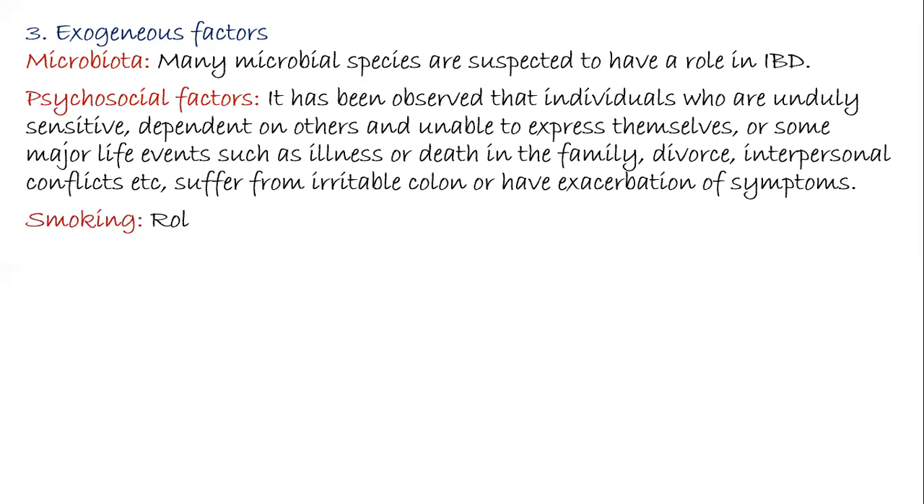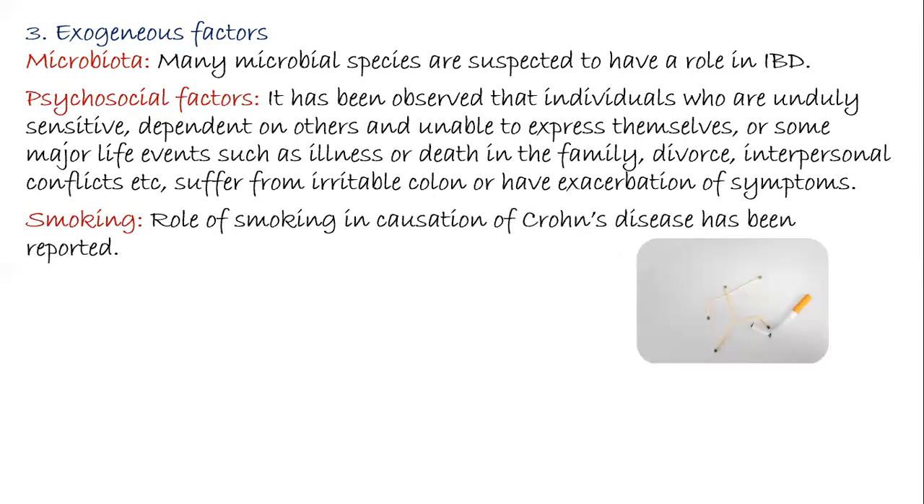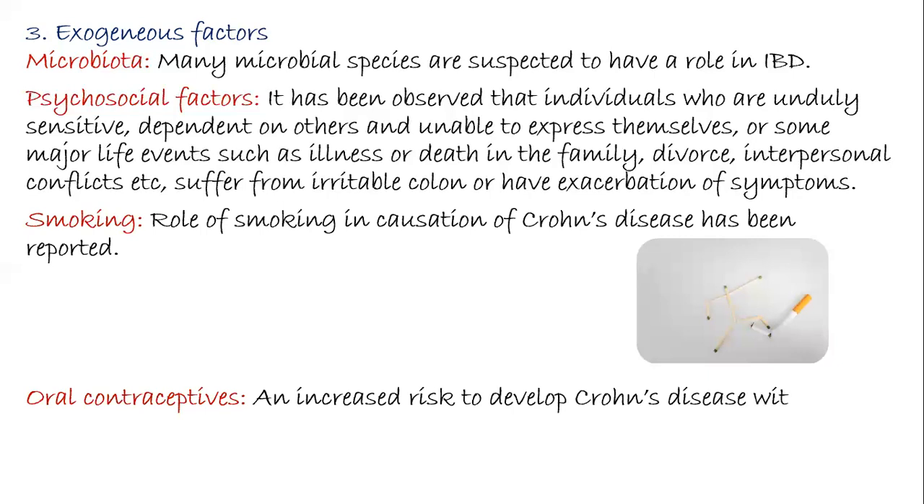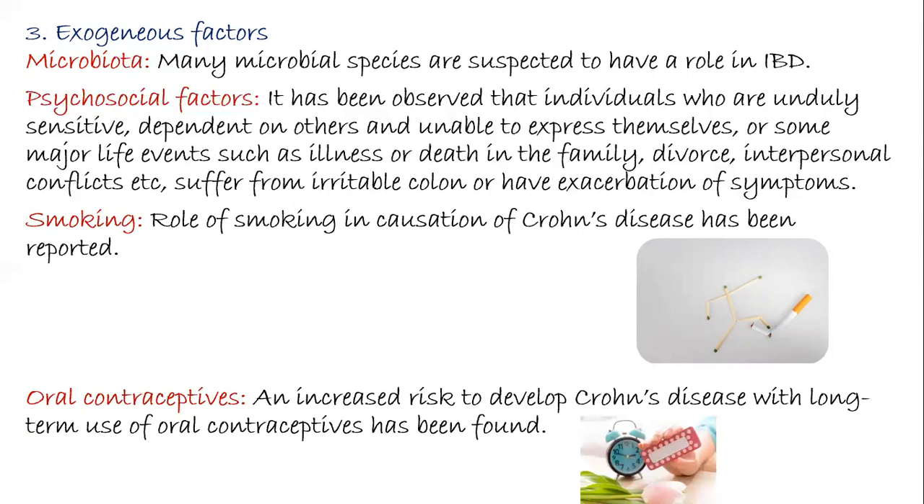The third reason is smoking. The role of smoking in causation of Crohn's disease has been reported. The person who smokes is more prone to Crohn's disease. Oral contraceptives: there is increased risk to develop Crohn's disease with long-term use of oral contraceptives, and it has been proved. So a genetically predisposed person might get acted upon by two factors and fall prone to IBD. The first factor can be an exogenous factor, and the second factor can be an endogenous factor.